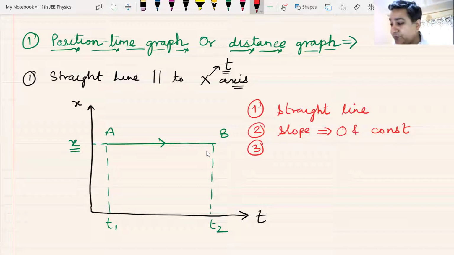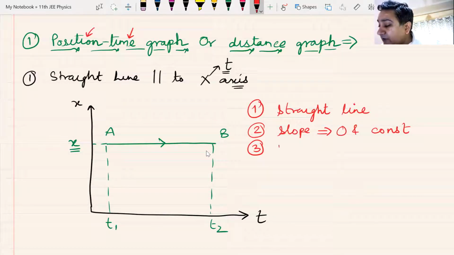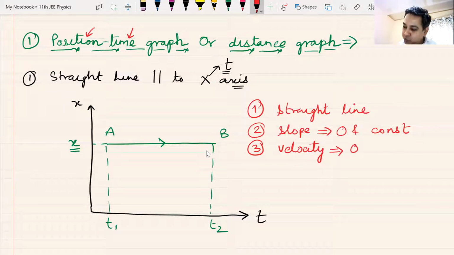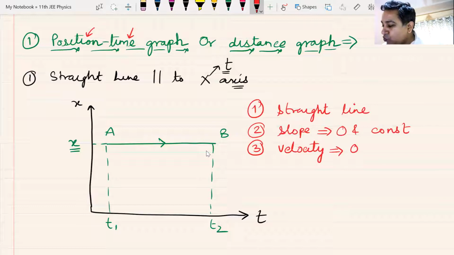Now, what does the slope of a position time graph give us? The slope of a position time graph gives us the derivative of position with time. What will it give us? It will give us the velocity of the particle. The velocity is 0. The velocity of this particle is 0.